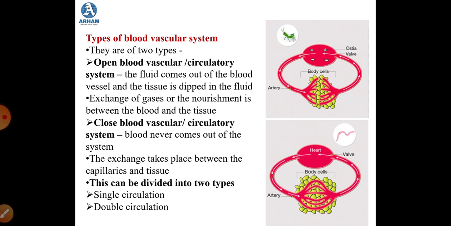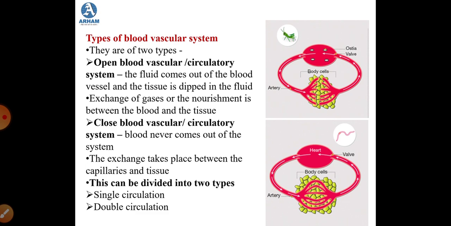The capillaries are carrying the respiratory gases as well as the nourishment, but the exchange between the blood and the body cells is not direct, it is indirect, via the capillaries.